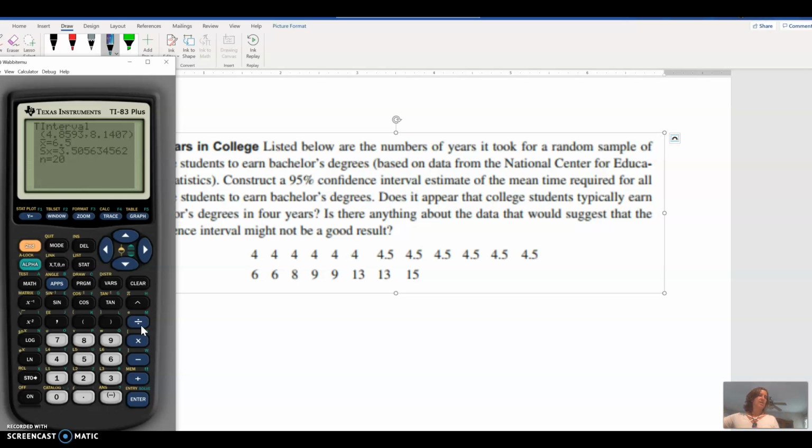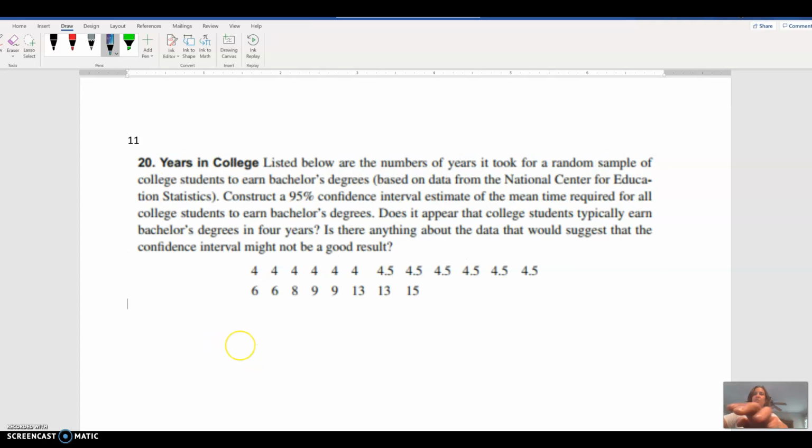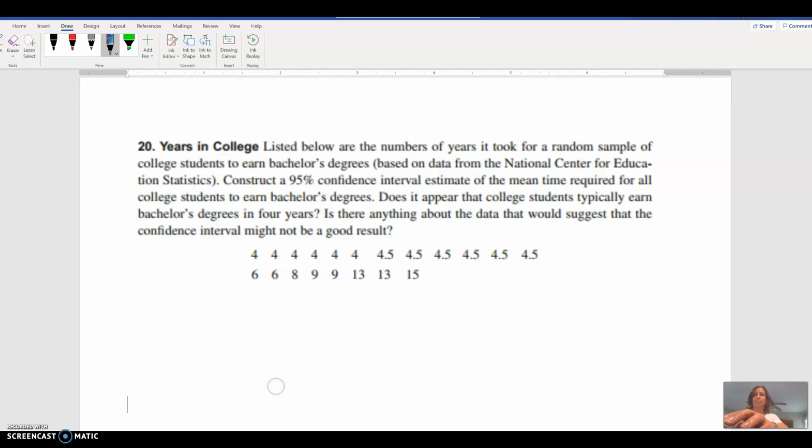So in this case, kind of summing it up, right? I got from the calculator that my sample mean x bar turned out to be 6.5. And then the sample standard deviation, the notation for that is s, is 3.51. And n is 20. I have 20 numbers here that they gave me to use. And then from the calculator, it gave me an interval where the lower bound was about 4.86 and the upper bound was 8.14.